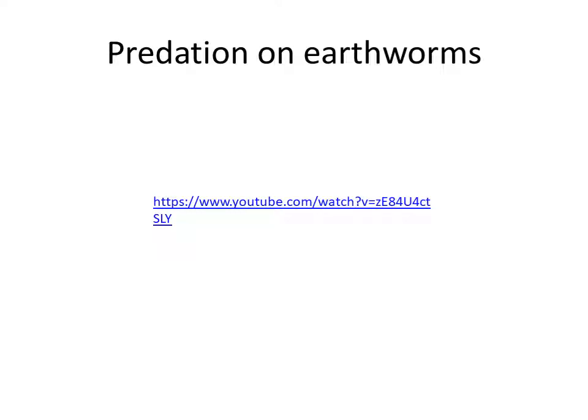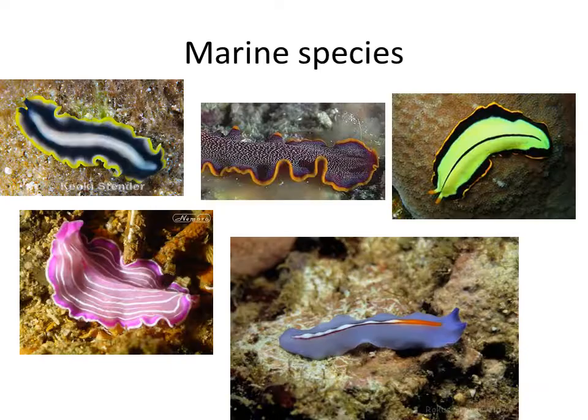Here you can see this predation of the hammerhead worm. And there are also marine species living in the seas and oceans of the world. They are one of the most colorful and beautiful animals on earth. Compared not to the butterflies, they are compared to the sea slugs. The sea slugs and the marine turbellarias are one of the most beautiful animals on earth.